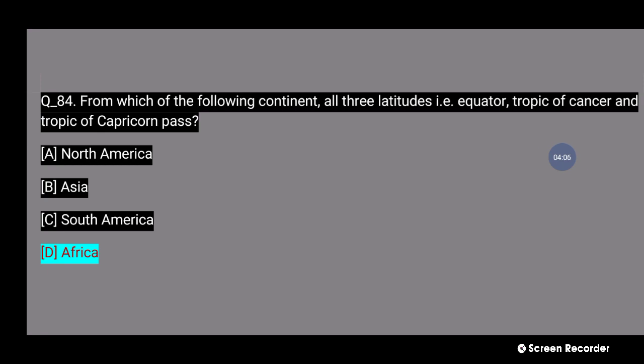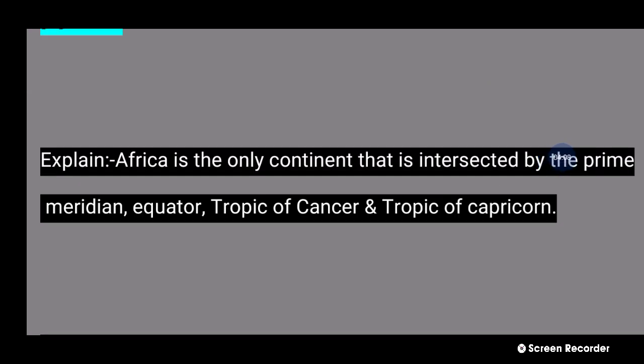84 number question, explanation: Africa is the only continent that is intersected by the prime meridian and the equator, Tropic of Cancer and Tropic of Capricorn. Next question,